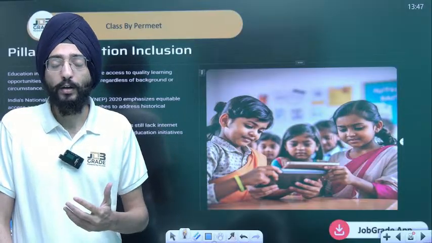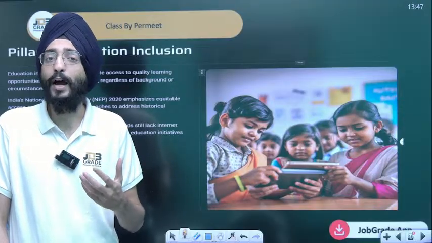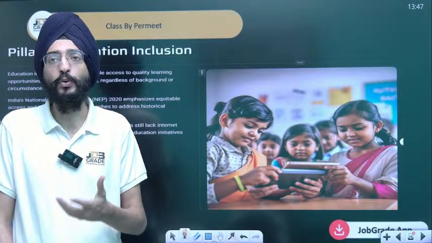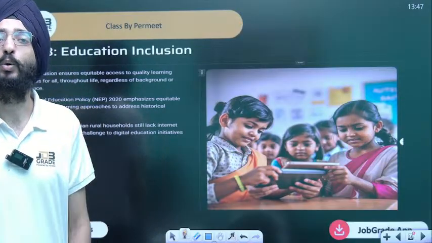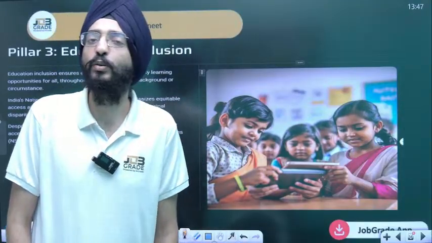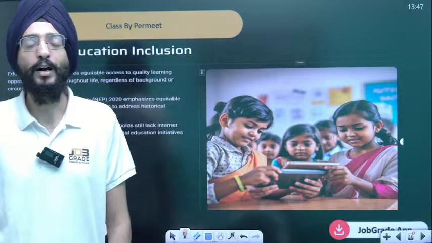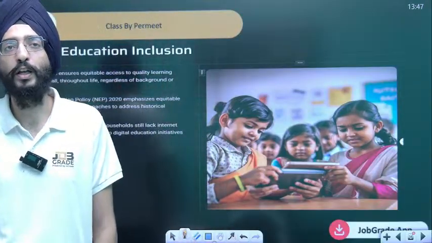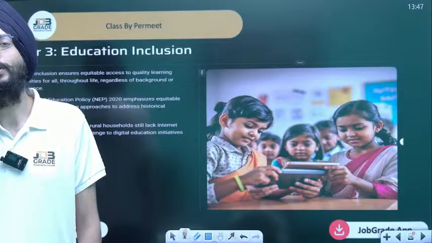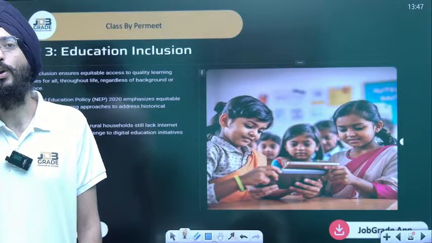To have a good mind, to be sharp in nature, to have a good aptitude, you need a nutritional diet. Again, nutritional diet is a privilege out there in India. Not everyone can afford that. Of course, you can get poor quality food grains in the PDS, public distribution system. But how could you afford dry fruits, vitamins, minerals? It's not everyone's cup of tea. And when you're nutritionally deficient, it will reflect on your studies as well.